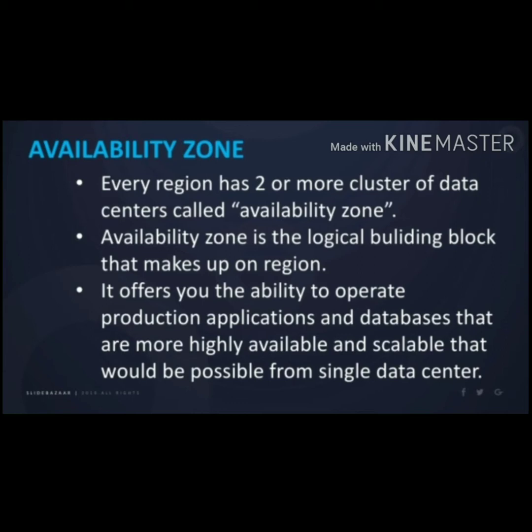Availability zone is the logical building block that makes up a region. If you distribute your instances across multiple availability zones and one instance fails, you can design your application so that another availability zone takes over. An availability zone is represented by the region code followed by a letter identifier. Each availability zone has a cluster of data centers.